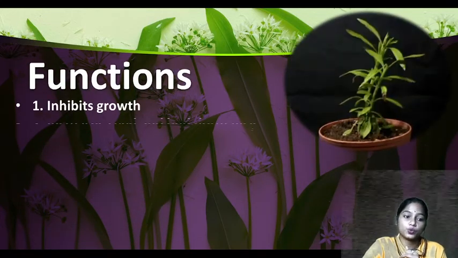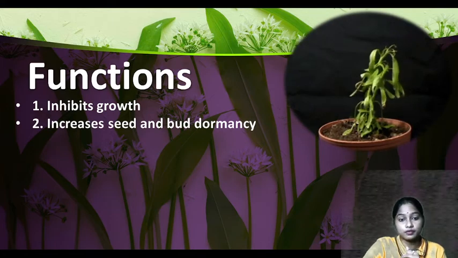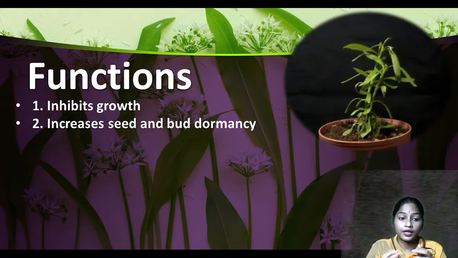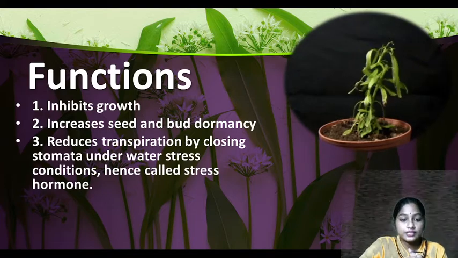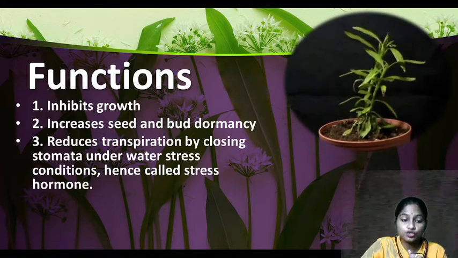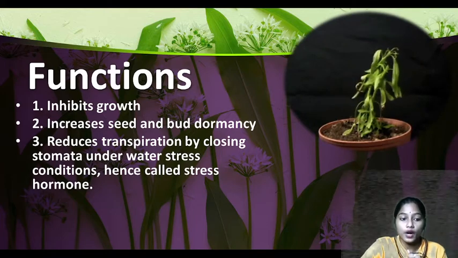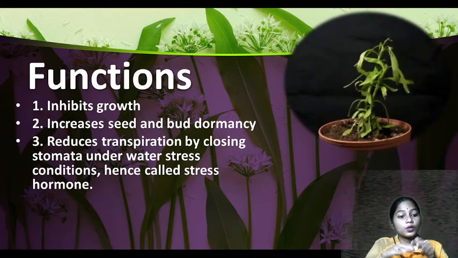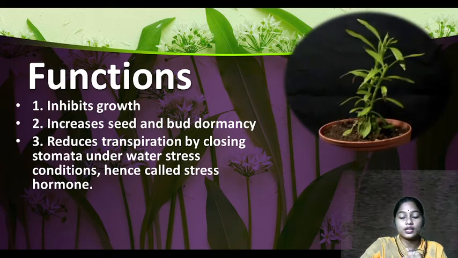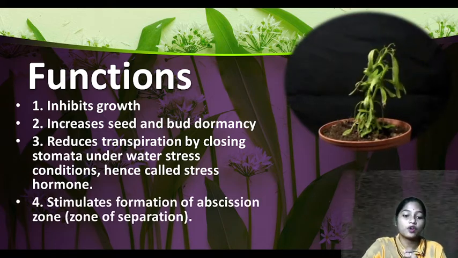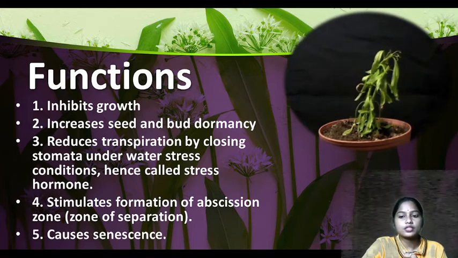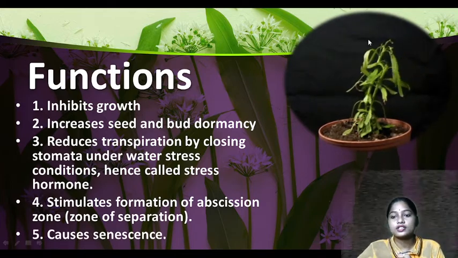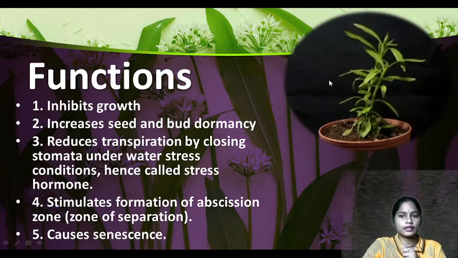It inhibits growth and increases seed and bud dormancy because it will suppress growth, and reduces transpiration by closing stomata under water stress conditions, which is why it is called the stress hormone. It stimulates formation of the abscission zone and causes senescence. You can see it causes aging, right? So I think you have understood all the functions of these hormones.